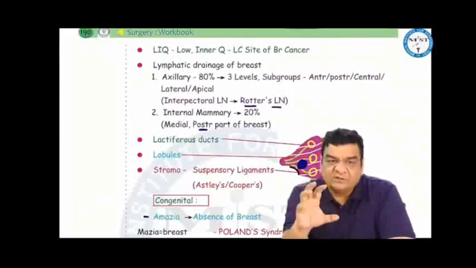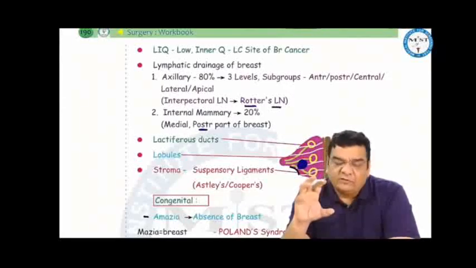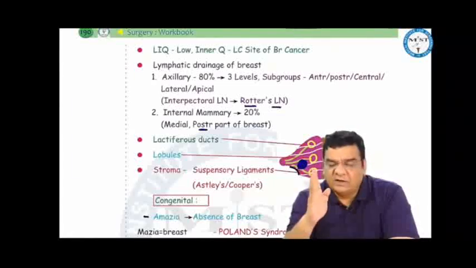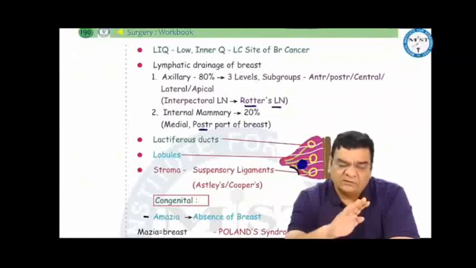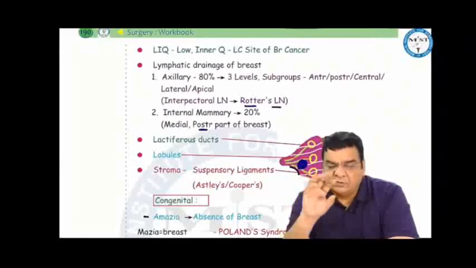Lymphatic drainage: 80% of the breast is drained by the axillary lymph nodes, the remainder by the internal mammary nodes, especially the medial posterior part of the breast. Axillary lymph nodes can be divided into 3 levels on the basis of the pectoralis minor muscle: lateral to the muscle, level 1; at the muscle, level 2; above the muscle, level 3. There are 5 subgroups in the axilla: anterior, posterior, central, lateral, and apical. There is no medial subgroup in the axilla.